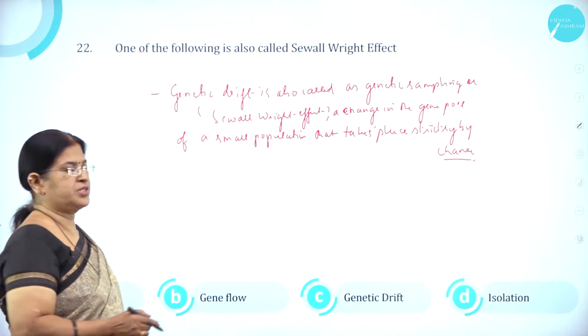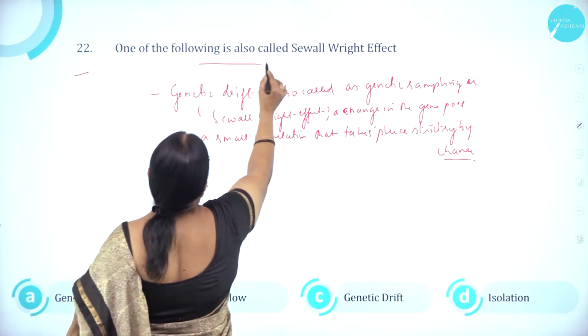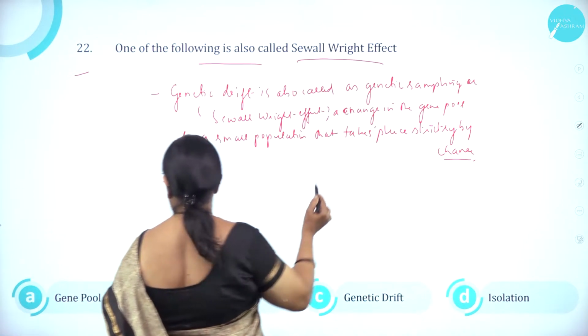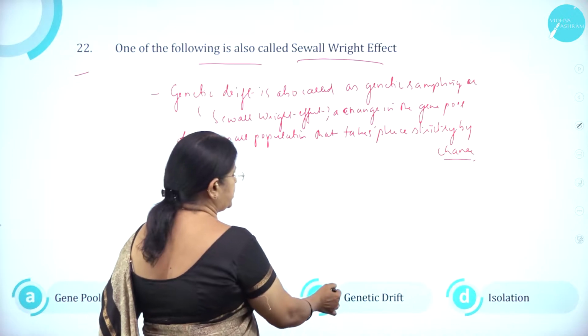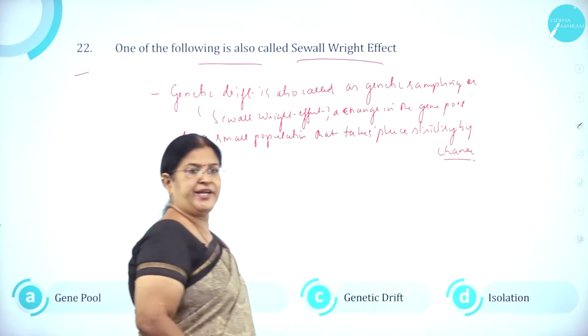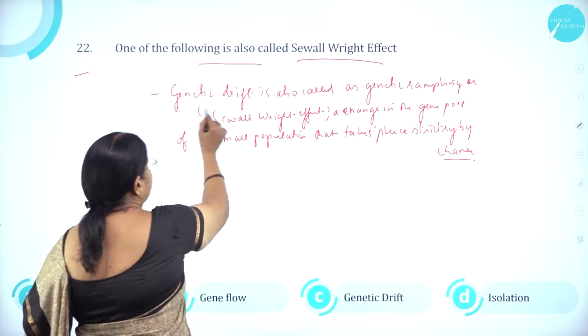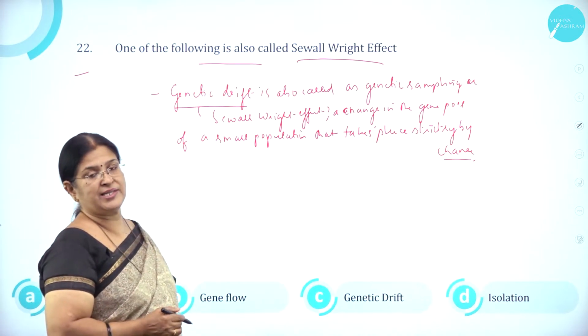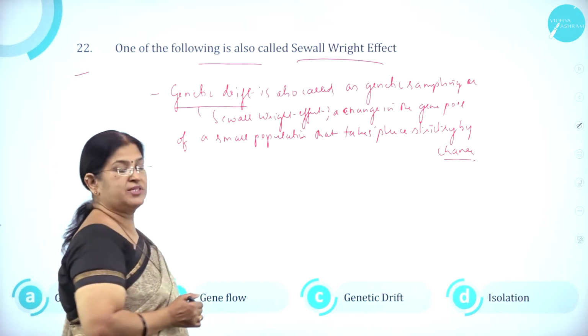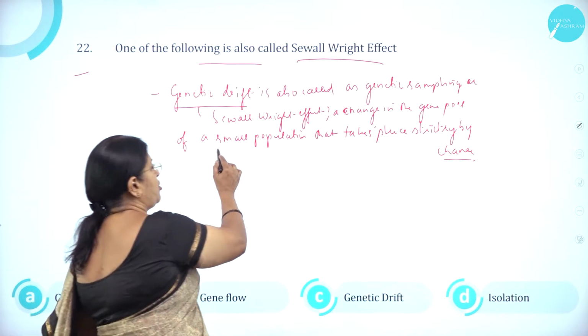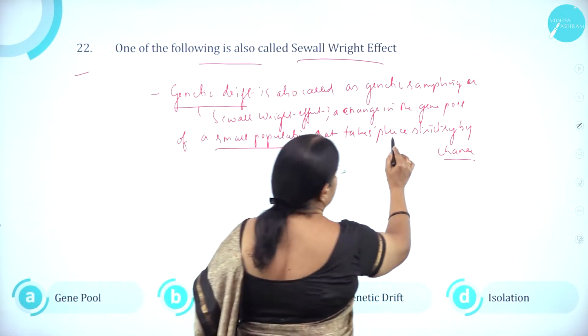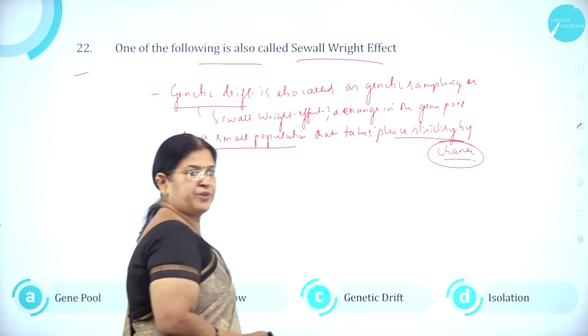Moving on to question number 22. One of the following is called Sewall-Wright effect. Option A, gene pool. Option B, gene flow. Option C, genetic drift. And option D, isolation. Genetic drift is also called genetic sampling, or otherwise the Sewall-Wright effect. It is a change in the gene pool of a small population that takes place strictly by chance.